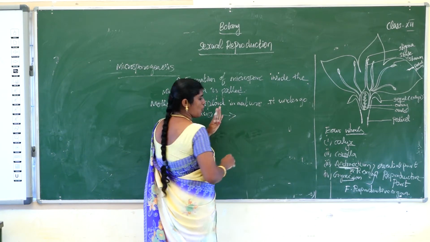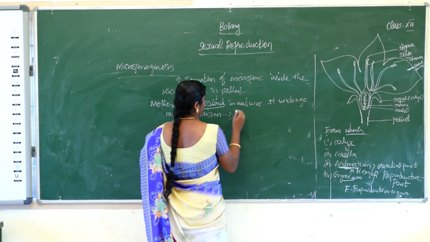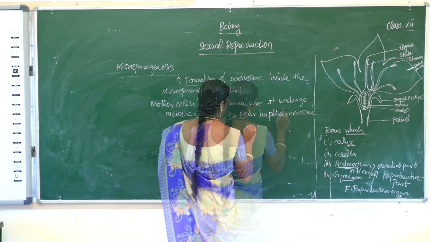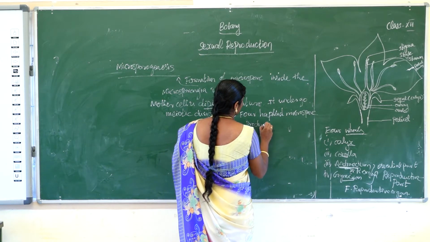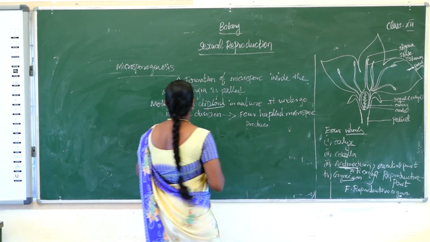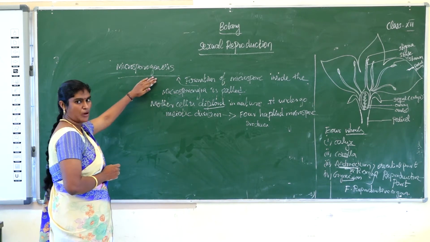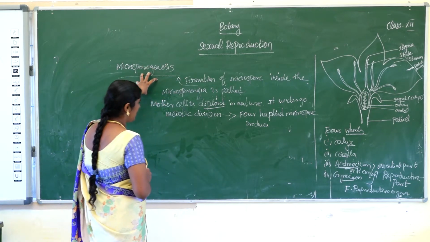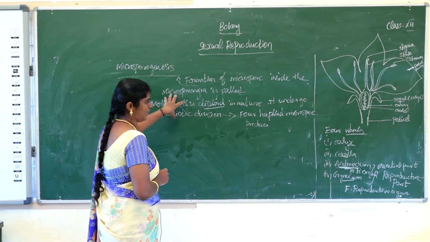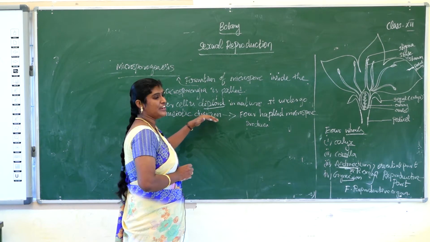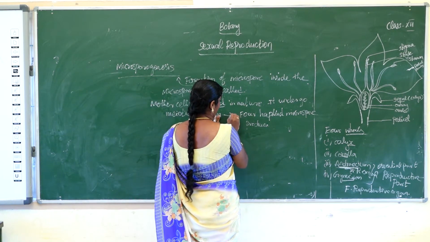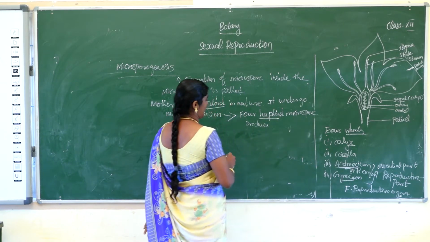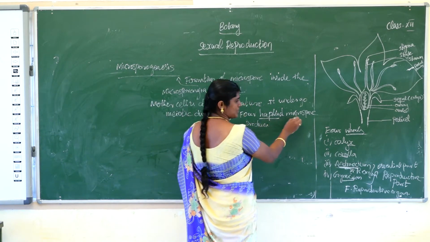It gives rise to 4 haploid microspores, 4 daughter cells produced.